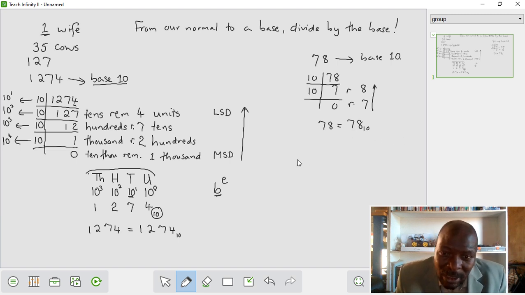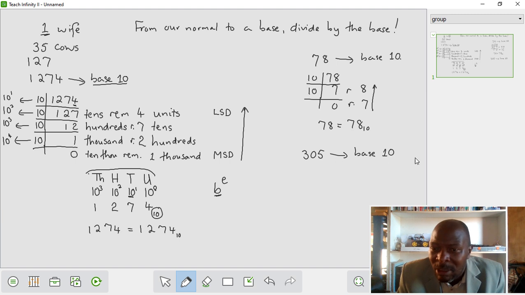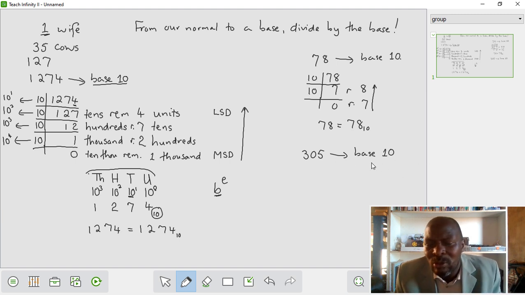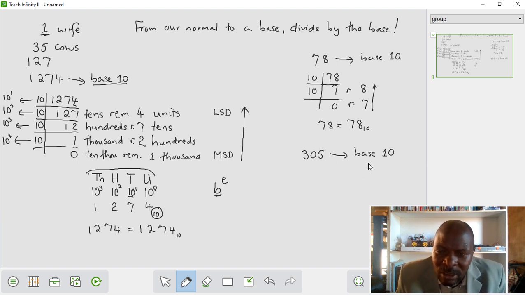So let's take one last example. Let's say we take a number like 305, and we ask, okay, 305, what are you in base 10? And 305 says, oh, you want me in a different base. You know me, this is an everyday number. You want me in something that you don't know. We assume we don't know base 10, so we didn't even know that our accounts were base 10. All we do is just divide by base 10. So we divide by 10, and 10 into 305 gives 30 tens with the remainder. What cannot make tens is the 5.